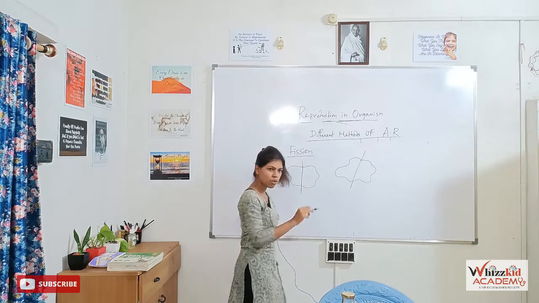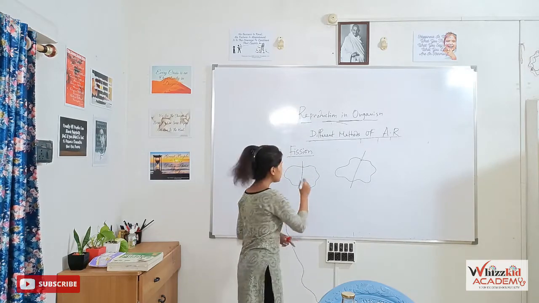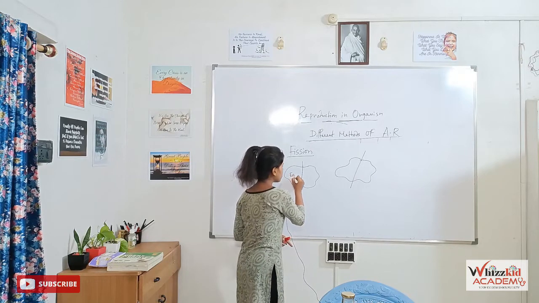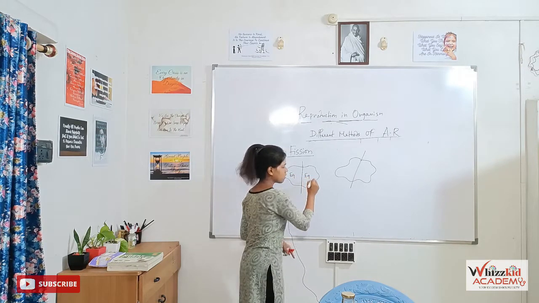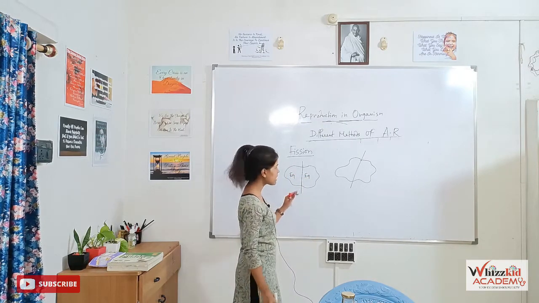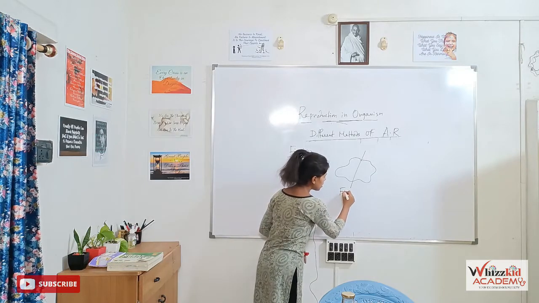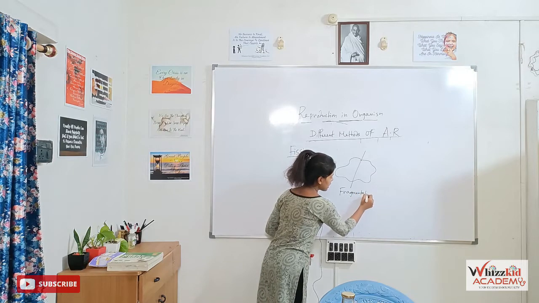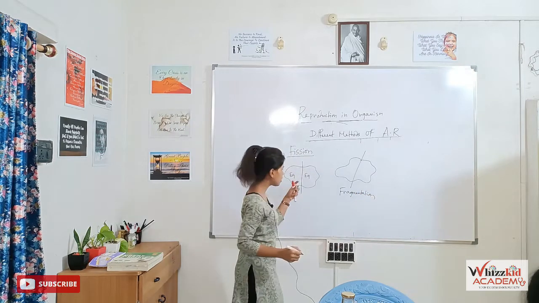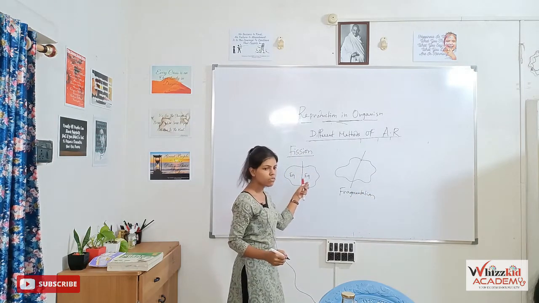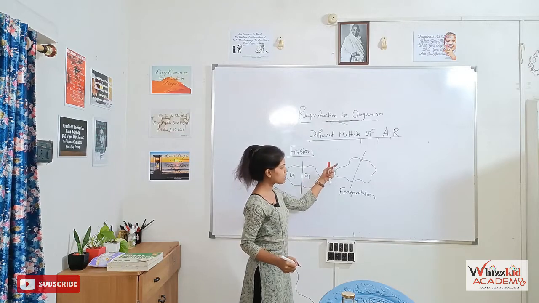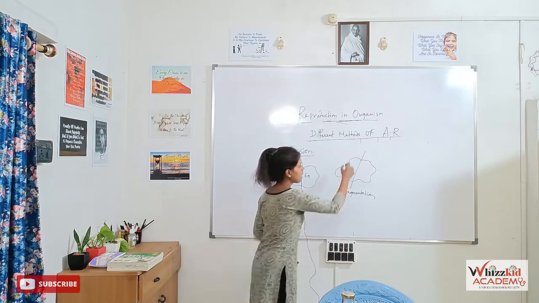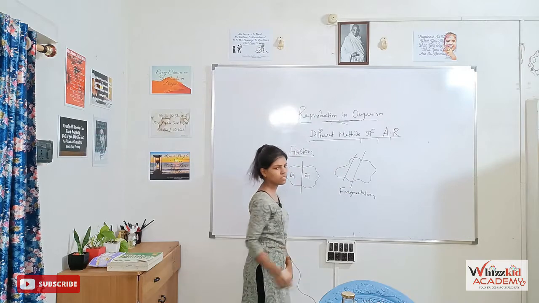That means the mother body will split up into 2 equal halves. This is the basic difference between fission and fragmentation.